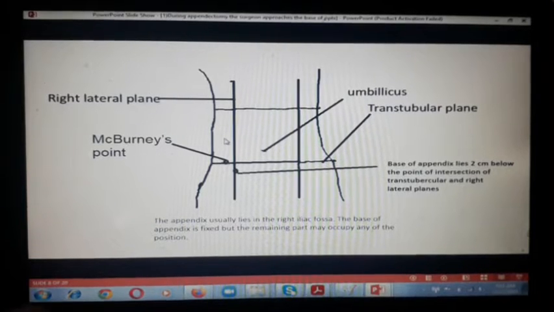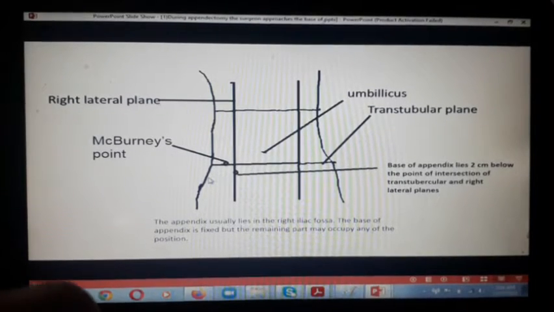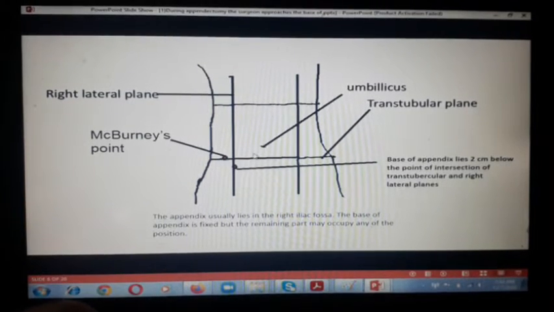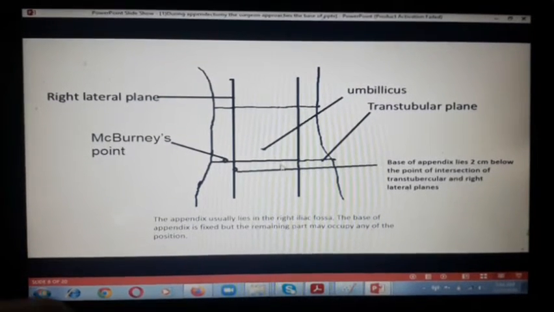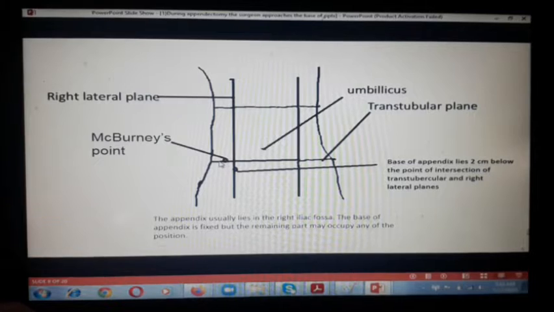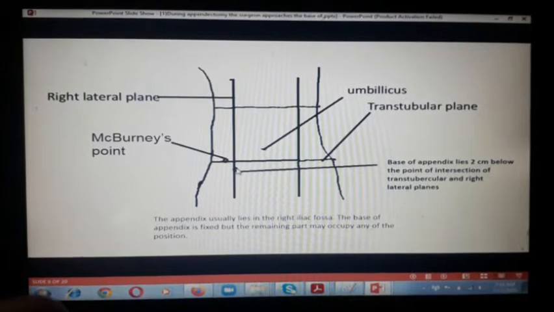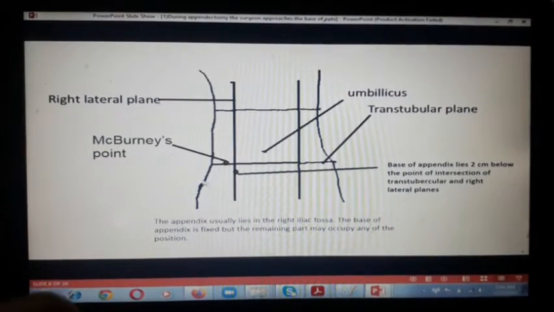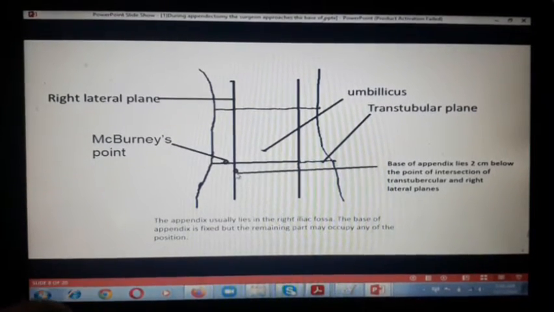It might go to the hepatic part, it might go to this part or this part, it might go to any part. So this is the right lateral plane, this is the left lateral plane, and this is the transtubercular plane. Here, the base of the appendix lies 2 centimeter below the point of intersection of the transtubercular and the right lateral plane. So everything is 2 centimeter below. Even the opening of the appendix is 2 centimeter below the ileocecal junction. Actually, I had drawn it myself.